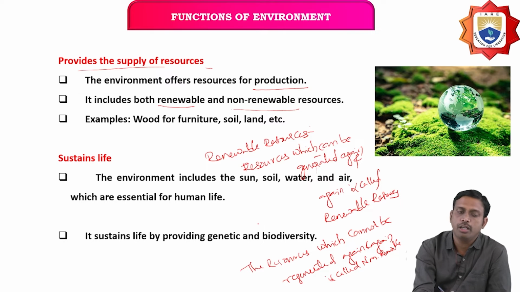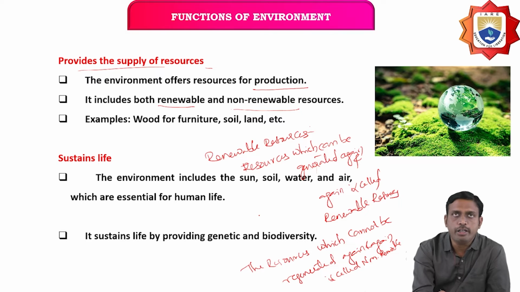Here the environment provides the supply of resources, like offering resources for production, and it includes both renewable and non-renewable resources. Examples for these are wood for furniture, soil, land, etc. This comes under renewable and non-renewable resources.